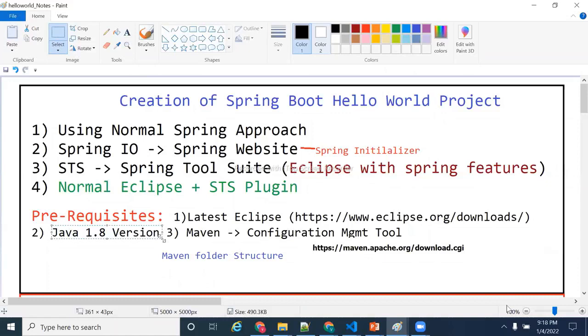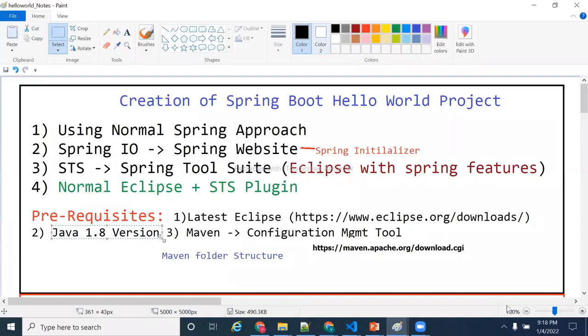The minimum Java version to run Spring Boot is Java 7, but I sincerely request Java 8, because I am going to teach Spring Boot with Java 8 concepts like functional programming, optional keywords, streams, maps, all those things. I am going to cover some of the important concepts of Java 8, because while writing Spring Boot code, I will write in a Java 8 way, so that you will cover Java 8 as well as Spring Boot. That's the point I'm going to focus on. Okay, so first of all, we need to install Java 8.